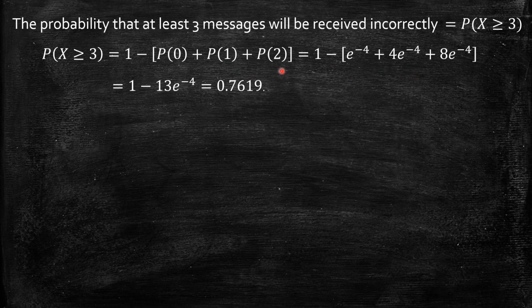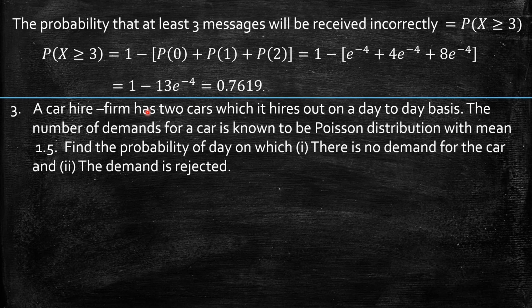When x equal to 2, that is 4 square by 2 factorial, that is 16 by 2, 8 times exponential minus 4. So it comes to be now 13 times exponential minus 4. 1 minus 13 e power minus 4. So give it to calculator. It will give the answer 0.7619.